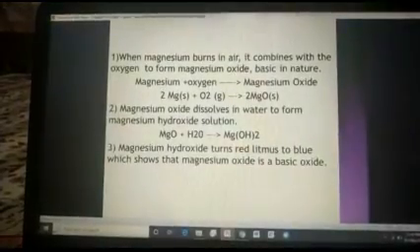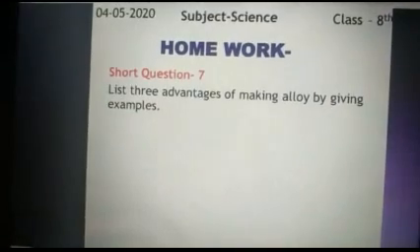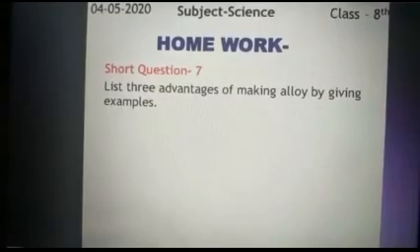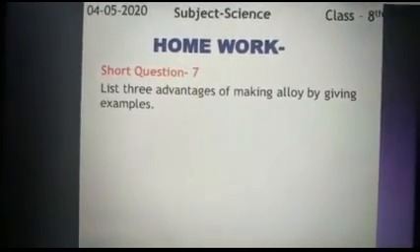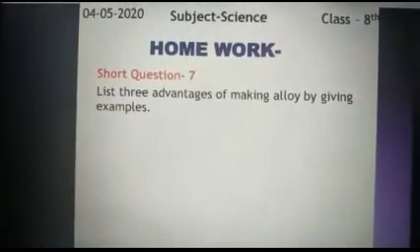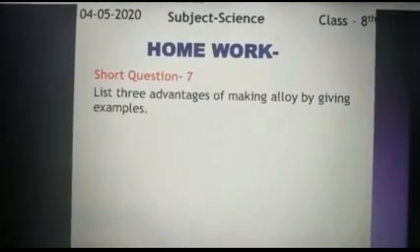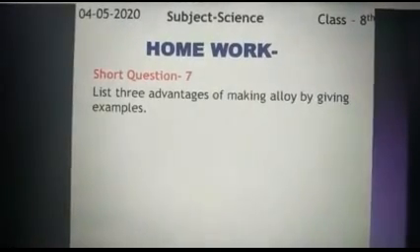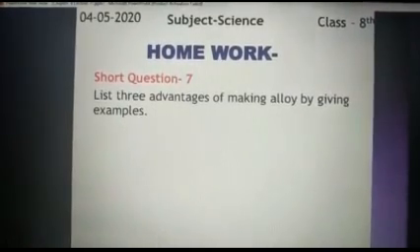Now after that, your homework. Your homework is short question number 7. List 3 advantages of making alloys by giving examples. Students, you can write 3 examples of any of the alloys. Although the answer of the advantages of alloys is mentioned in the book, in the chapter on alloys, you can write the answer on your own also.